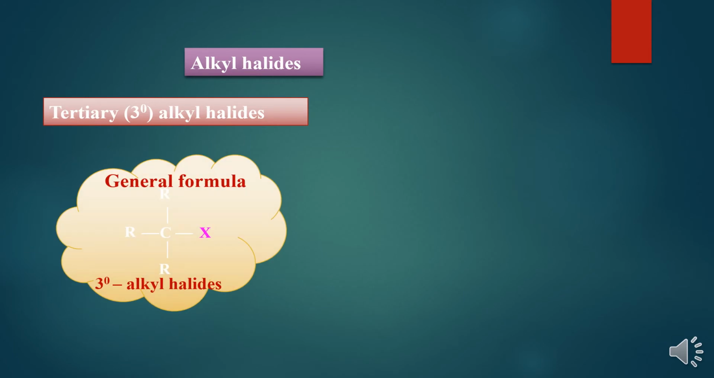Now tertiary alkyl halide. In the general formula you see, the halogen atom is attached to a carbon atom, and that carbon atom is attached to 3 other alkyl groups. It is directly linked to 3 carbon atoms, and that carbon atom we call a tertiary carbon atom. The halogen atom is attached to a tertiary carbon atom. Hence the alkyl halide is a tertiary alkyl halide.